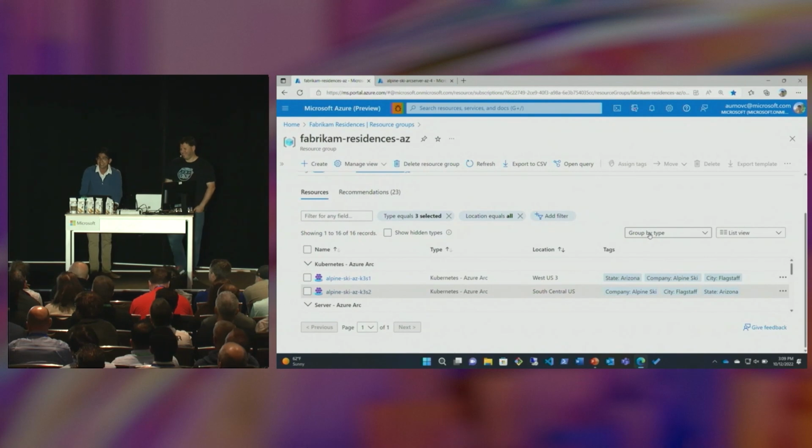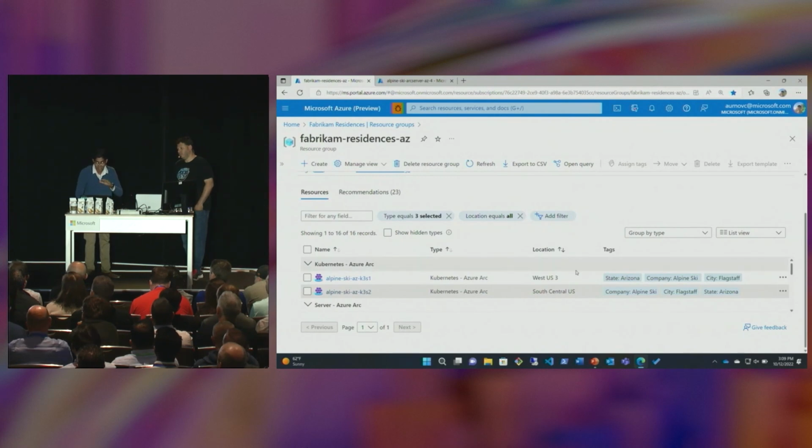So right now you can see the subscription group, and specifically we're looking at Fabrikam Residences resource group corresponding to Arizona. This is a real estate company, and so we're diving into one geography to keep it at a reasonable number of resources, right? Here we have our Arc-enabled Kubernetes clusters, and these are clusters sitting outside of Azure that have been projected into our Azure management plane.